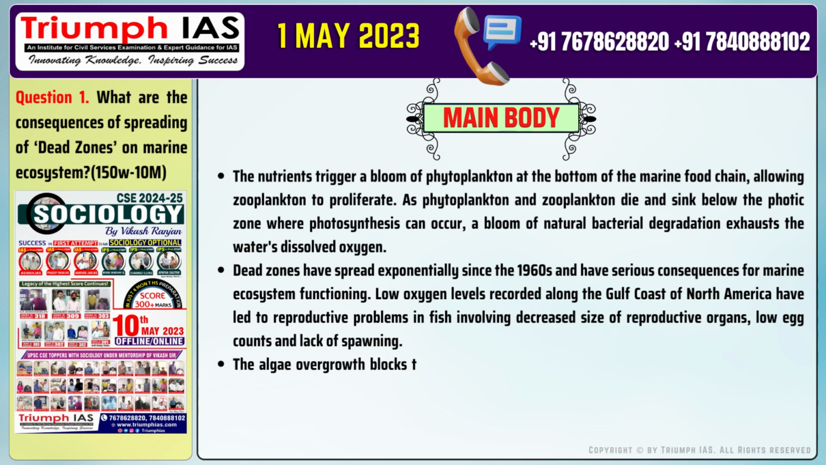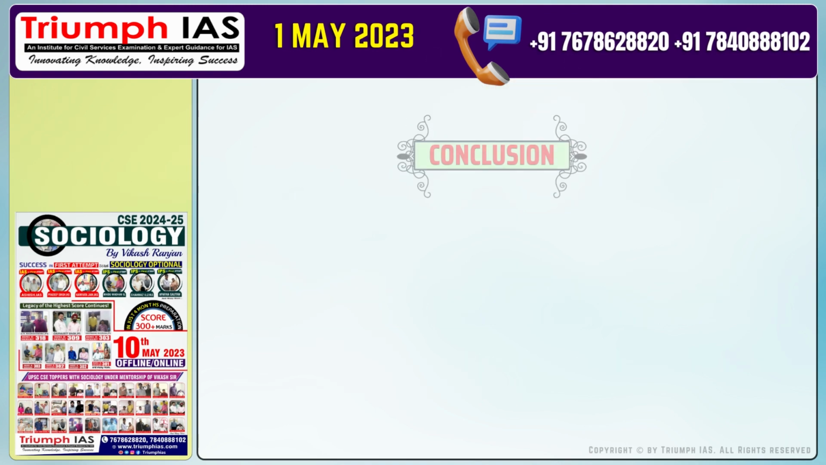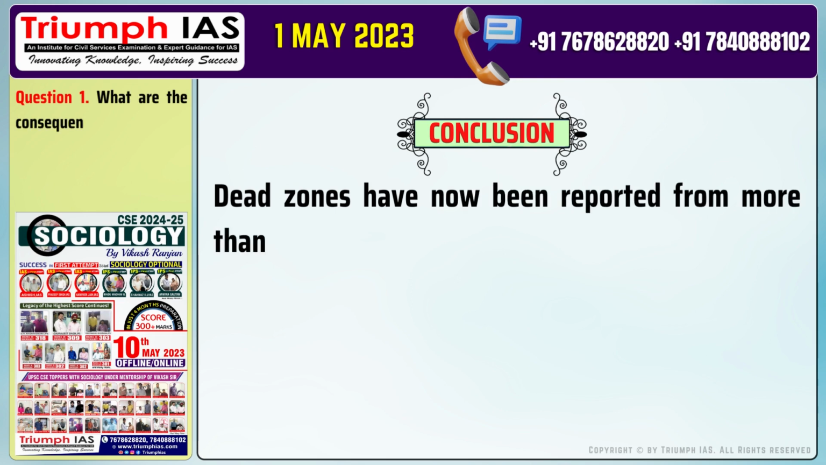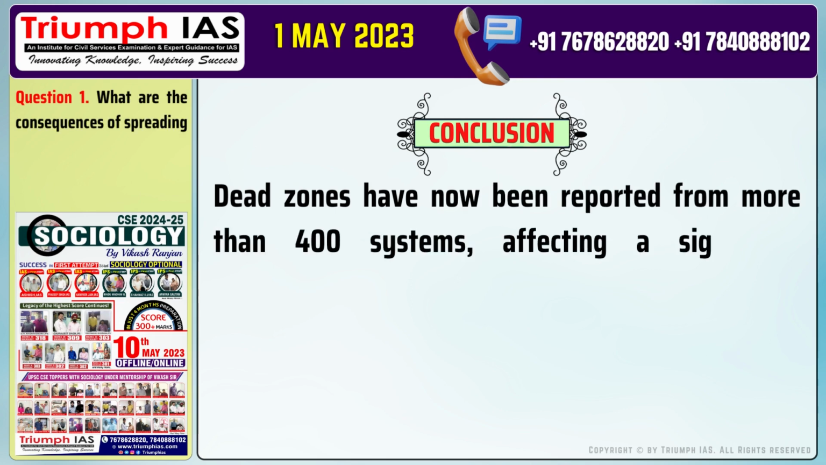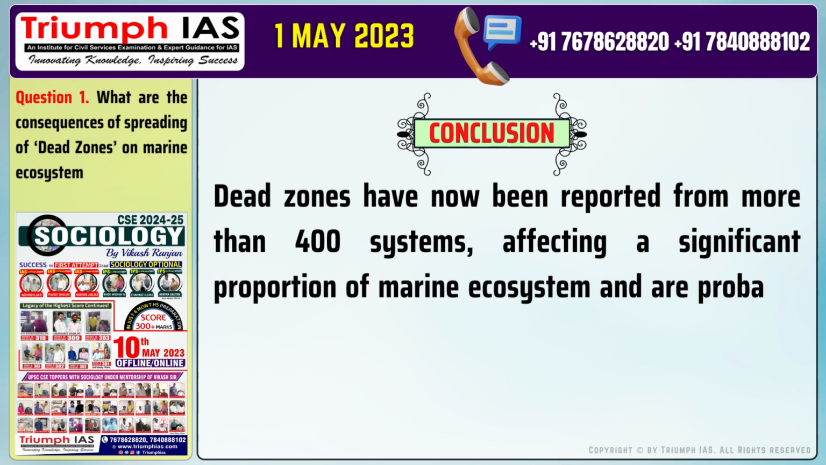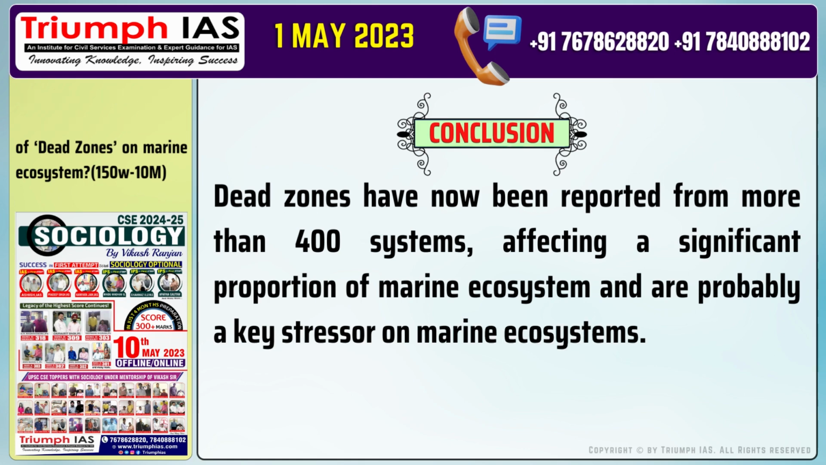Number 3. The algae overgrowth blocks the sunlight, which hampers photosynthesis. Lack of sunlight can also lead to death of species in the littoral zones. Conclusion of the answer is: dead zones have now been reported from more than 400 systems, affecting a significant proportion of marine ecosystem and are probably a key stressor on marine ecosystems.